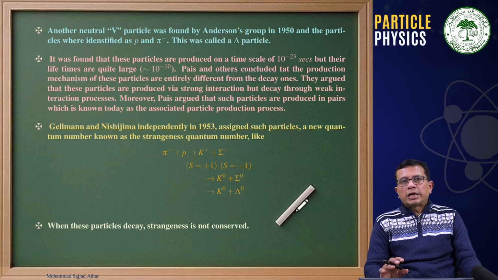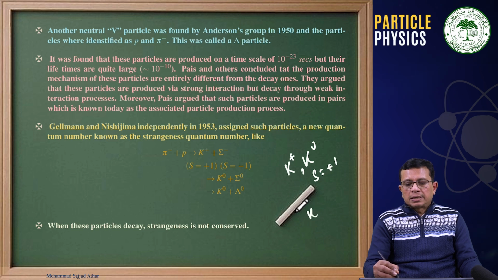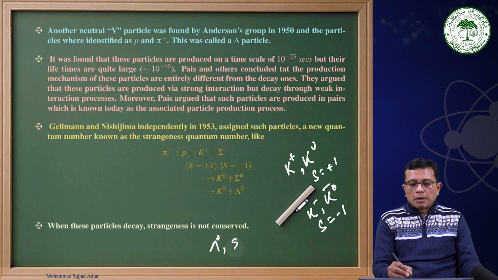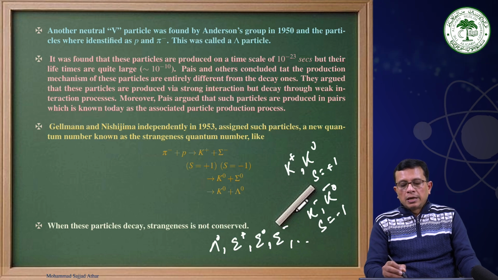We saw that for K plus and K0 the strangeness quantum number is plus 1, while for K minus and K0 bar the strangeness quantum number is minus 1. Similarly, for lambda, sigma plus, sigma 0, sigma minus, etc., their strangeness quantum number is minus 1.